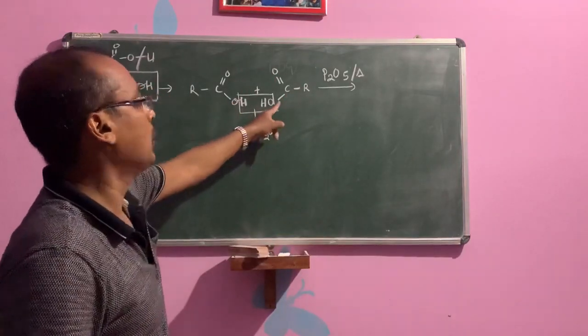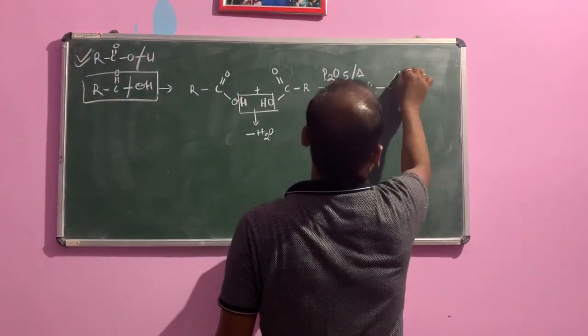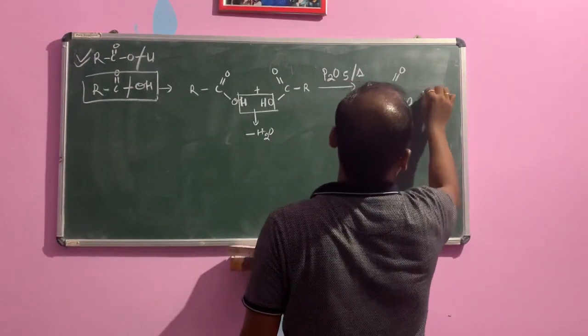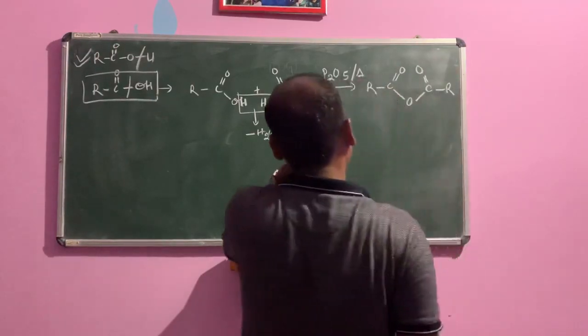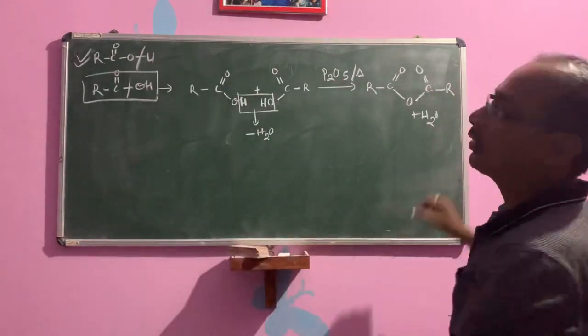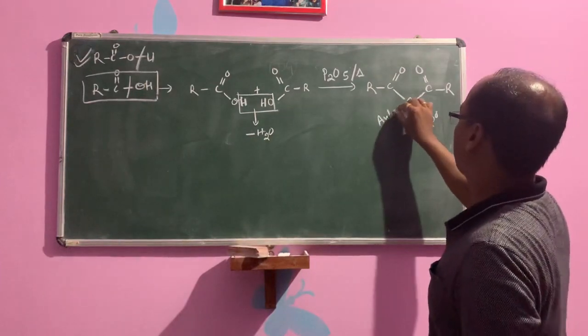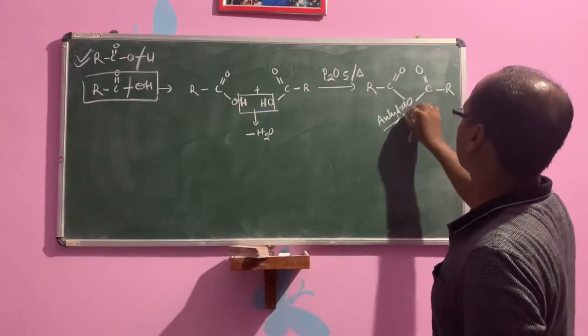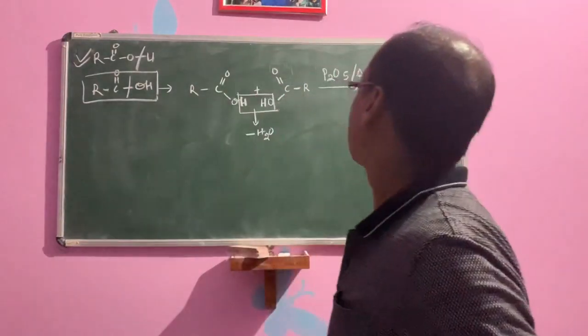Then the O bond will attach to the carbon. RC double bond O, O, C double bond O R plus H2O. This is dehydration, that is formation of anhydride. So this is the formation of anhydride.